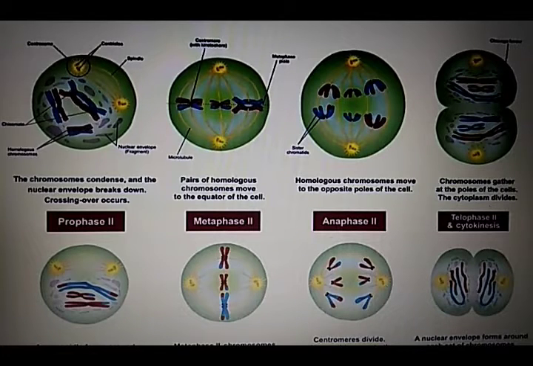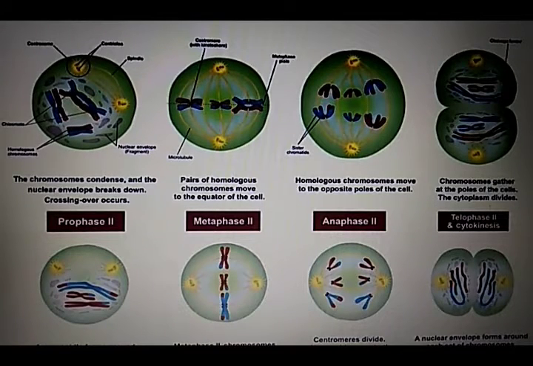In anaphase 1 also, the centromeres that hold the chromatids together in each chromosome do not divide as they do in mitosis. So the pair of chromatids of each chromosome move together and do not separate. See, the chromatid is not separating and the centromere remains intact. Okay, so these are the differences. Mark the differences between the anaphase and metaphase 1 of meiosis 1 and that of normal mitosis.